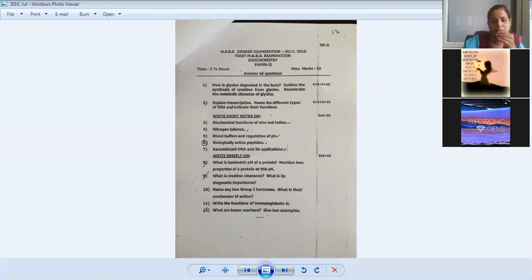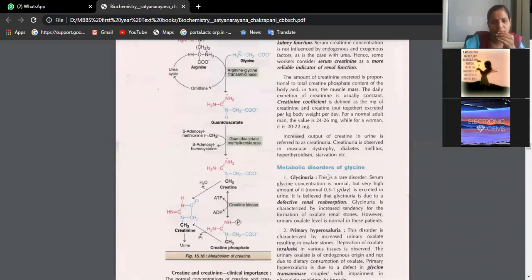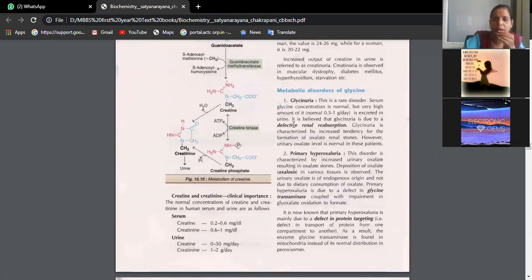The metabolic disorder is glycinuria. Glycinuria is a rare disorder. Serum glycine concentration is normal, but a very high amount of it is excreted in urine due to defective renal reabsorption. That means when it is passing through the renal tubules, the glycine is not getting reabsorbed, so it is excreted in urine. That is glycinuria. It is characterized by an increased tendency for the formation of oxalate. That means people who suffer with renal stones, kidney stones, will have a defect in glycine metabolism leading to glycinuria.